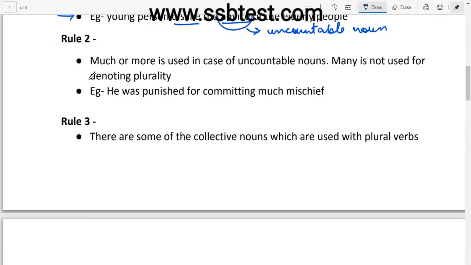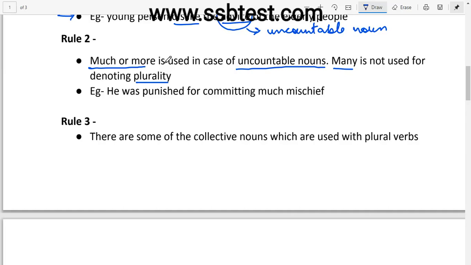It says much or more is used in case of uncountable nouns. Many is not used for denoting plurality. So when we are considering an uncountable noun, what are we going to use to denote the plurality? It is much or more. Many is used in the case of countable nouns, right?